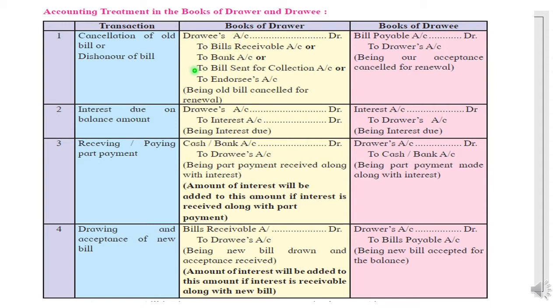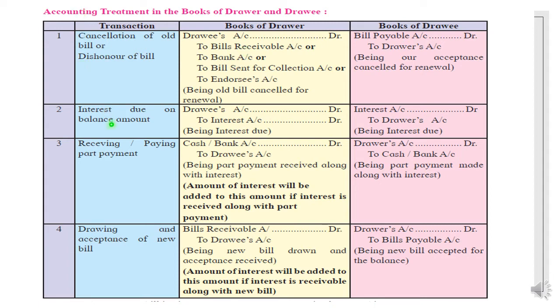If the bill is sent to bank for collection, in that case the dishonor entry will be drawee account debit to bill sent to bank for collection account. If the bill is endorsed by the drawer and that bill is dishonored, the entry will be drawee account debit to endorsee account. And in all these dishonor cases, the same dishonor entry will appear in the books of drawee: bills payable account debit to drawer. So this entry you have learned in all the 4 cases, student. This is not a new entry, let me tell you.